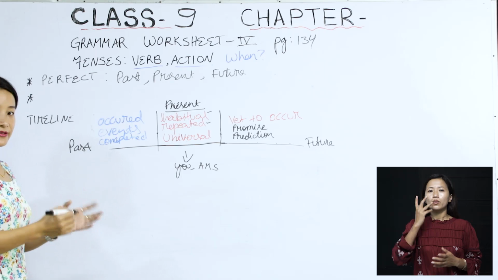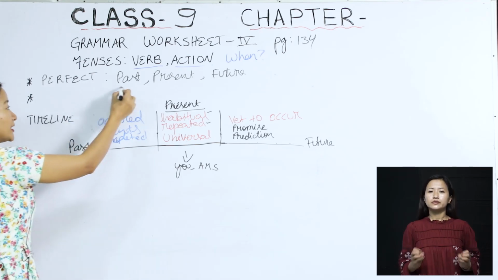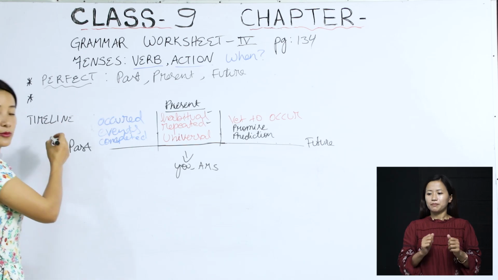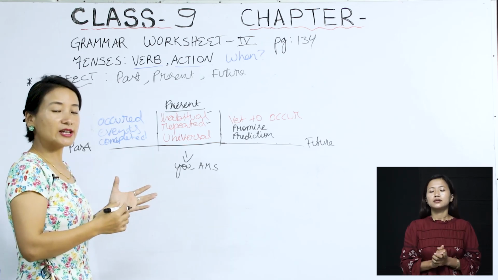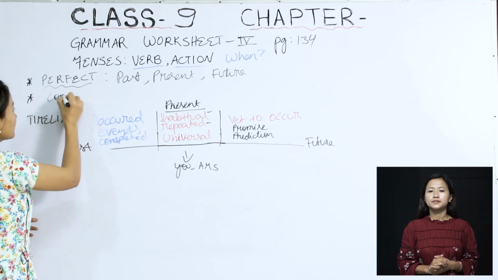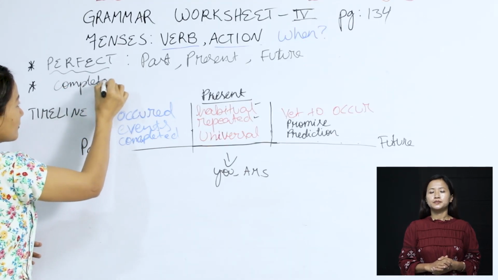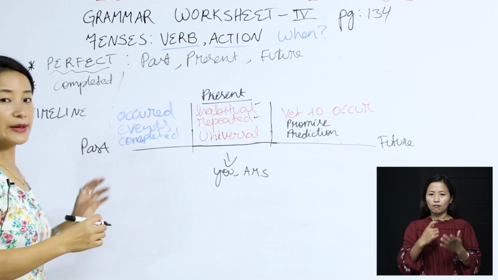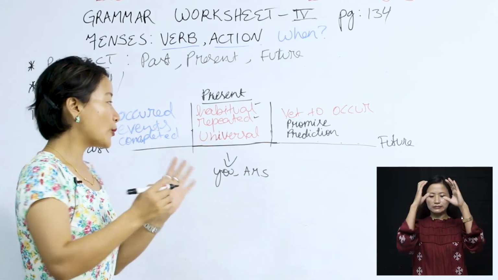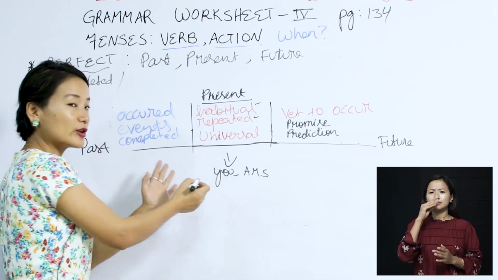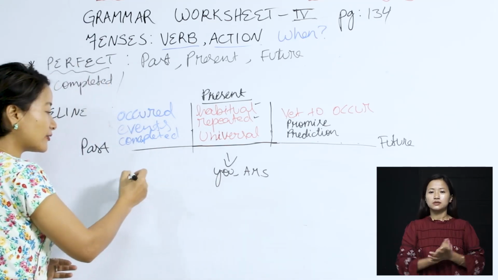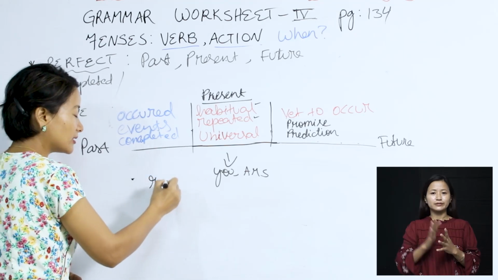So before we start with these, when we say perfect, we mean that an action is completed, which means finished. Or we can also say perfected. Now, I hope that does not confuse you. As a speaker, we are focusing more on the action being completed. So perfect tenses focus on the end result.